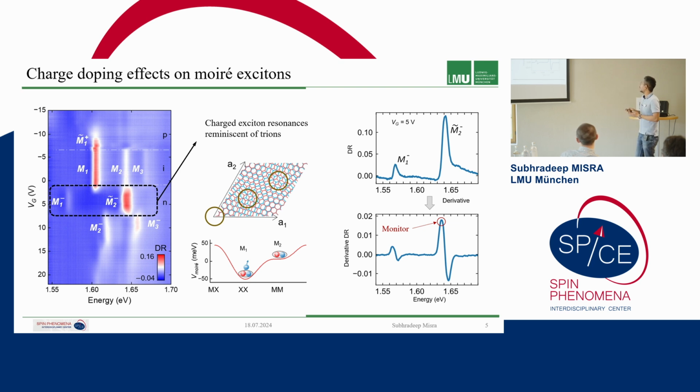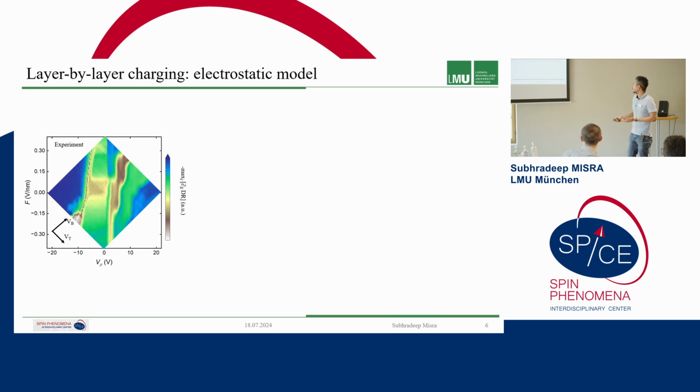And then since this is a remote trion, that is one electron is loosely bound to the M2 exciton, this we will study to understand what happens in the lattice in proximity, because this is loosely bound, so it is sensitive to the physical environment around it, and it will shed more light on what happens to the MoSe2 lattice as we feed more electrons into it, and what happens to the WS2 lattice as well.